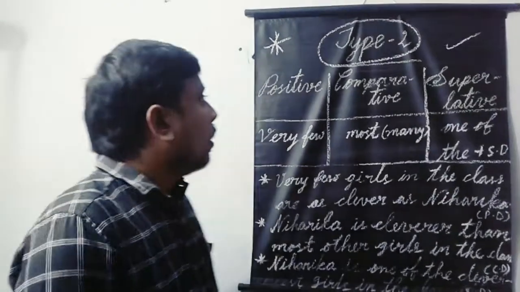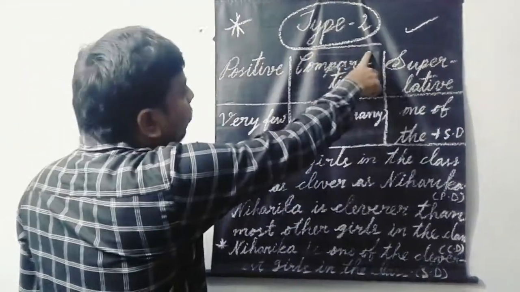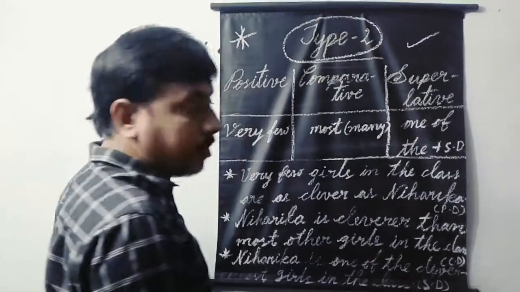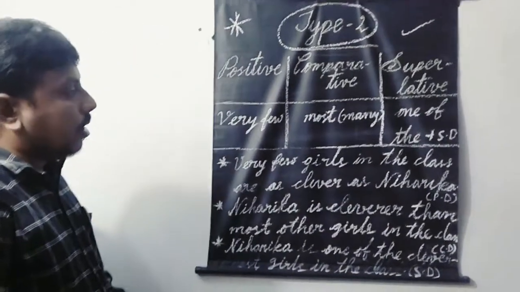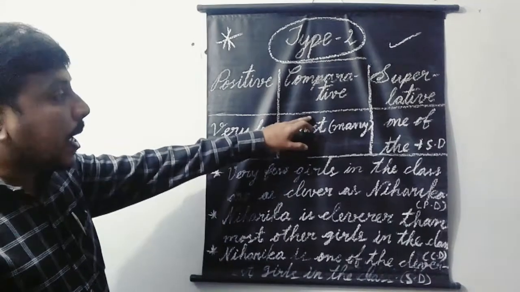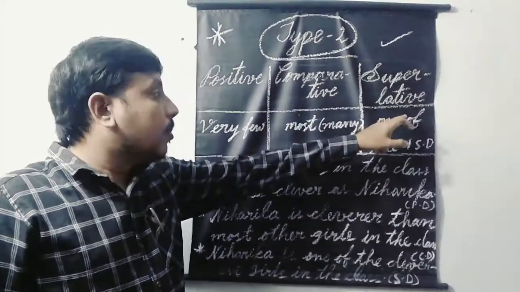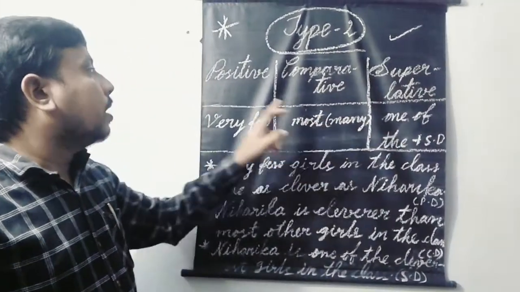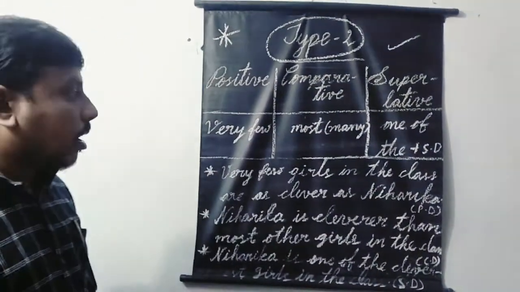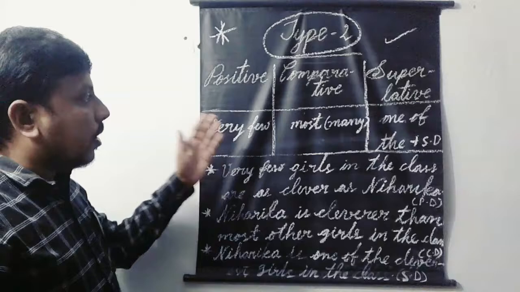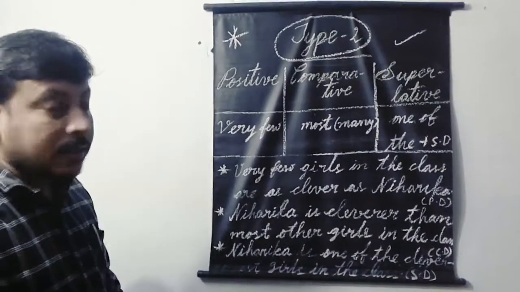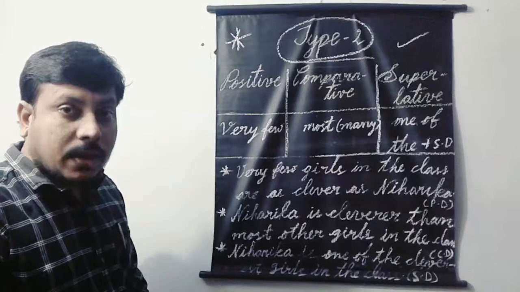Okay. Now type 2 positive, comparative and superlative degrees. We are going to learn how to change positive degree into comparative, comparative into superlative, superlative into comparative, comparative into positive, positive into superlative. How to change all these events from one degree to another degree. Let us learn in this session regarding type 2 degrees of comparison.